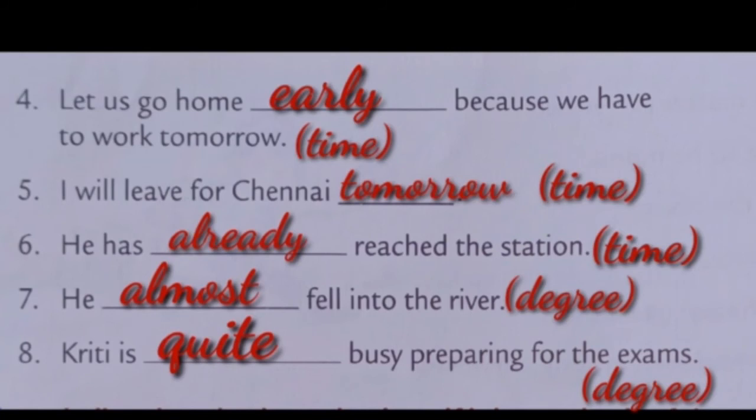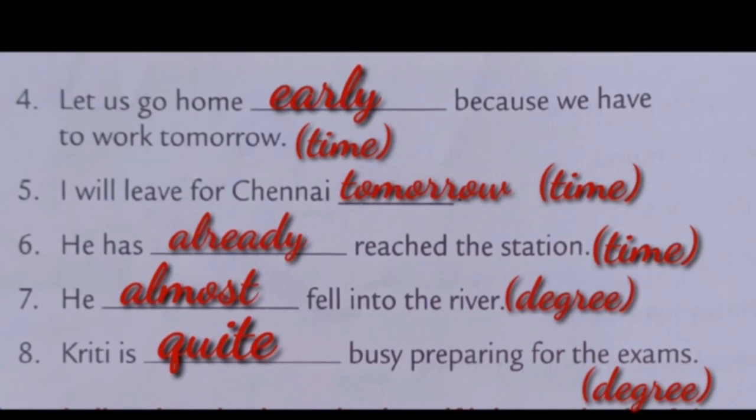Adverb of time. Fifth one, I will leave for Chennai tomorrow. Here, adverb is tomorrow. What kind? Adverb of time.